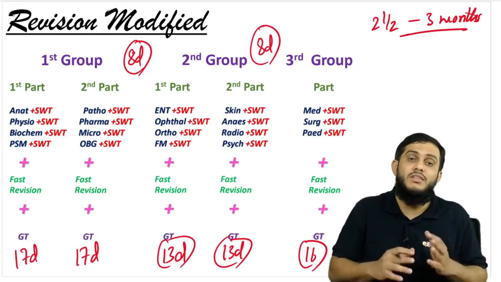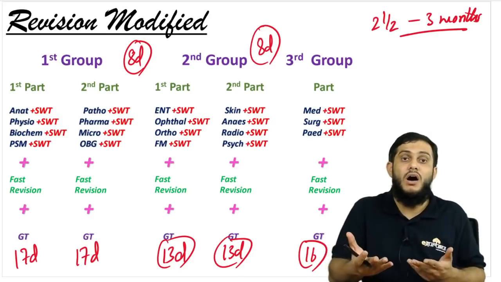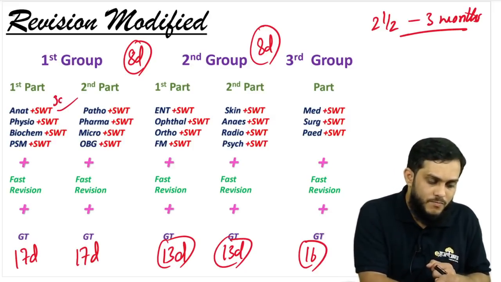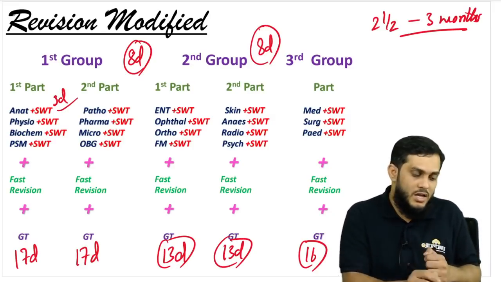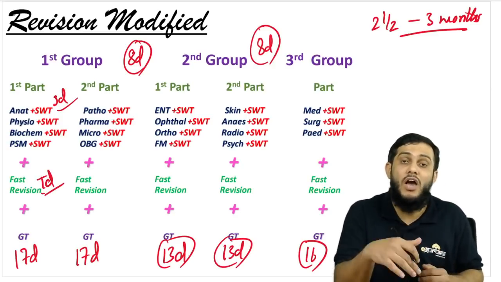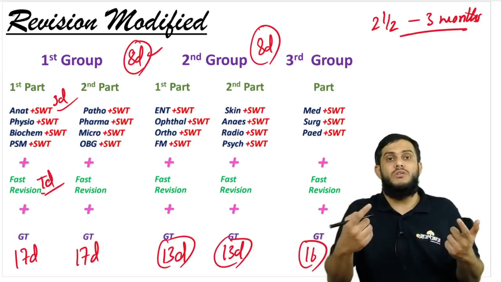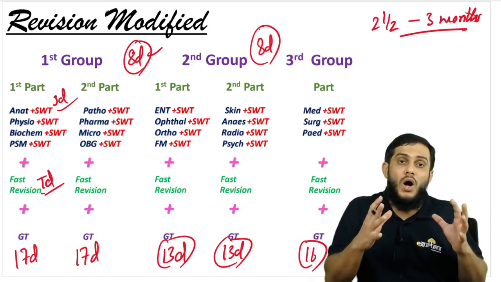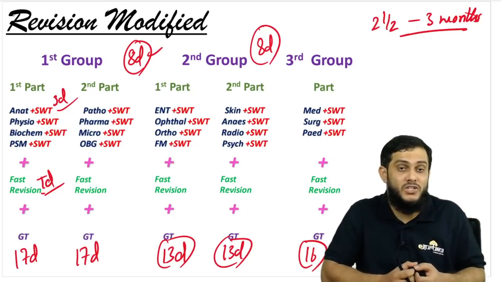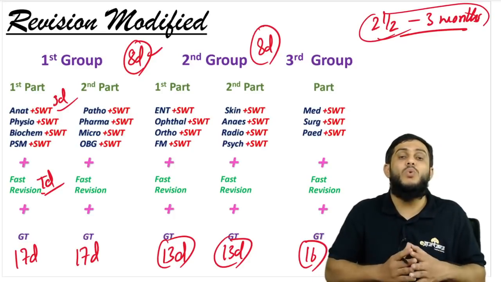This is not only one revision. Here there are 2 to 3 revisions hidden. First revision, you are giving each subject 3 days. Second revision, fast revision, you are giving 1 day. And we have included the third revision here, after 8 subjects, one more fast revision. So this is a one revision plan including three revisions inside, going slowly and achieving the target in 2.5 to 3 months.